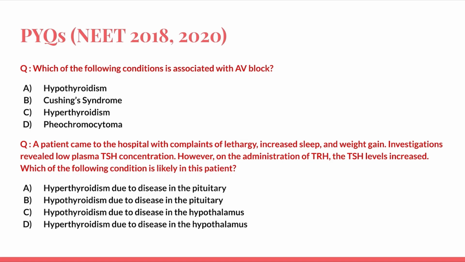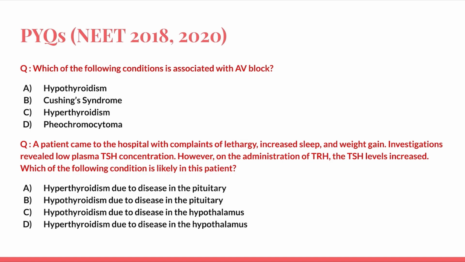Going back to the question, it is given that there is low plasma TSH concentration. So this is where you can get confused just seeing the lab picture. You definitely have to see the clinical features as well, where it is given lethargy, increased sleep and weight gain. So these are all features of hypothyroidism. Plasma TSH concentration can be low in hypothyroidism as well. So here hyperthyroidism is ruled out.